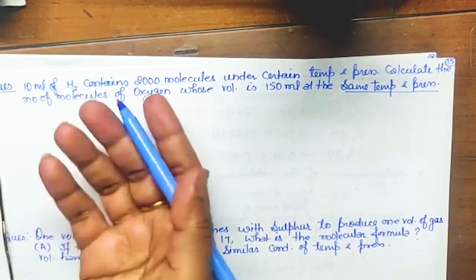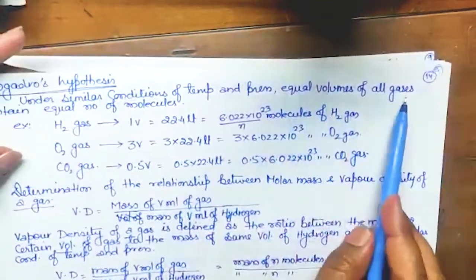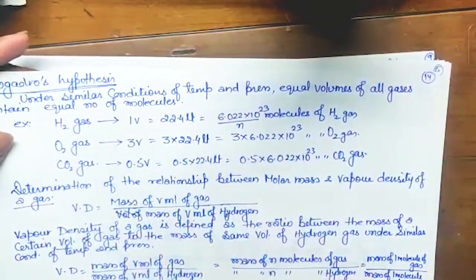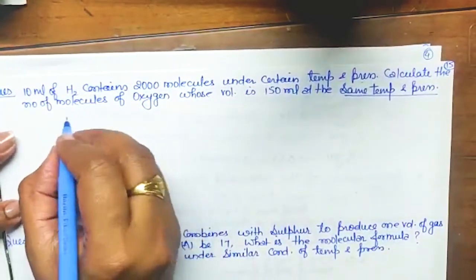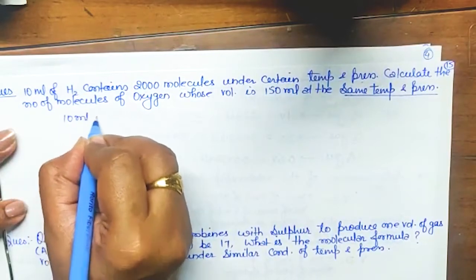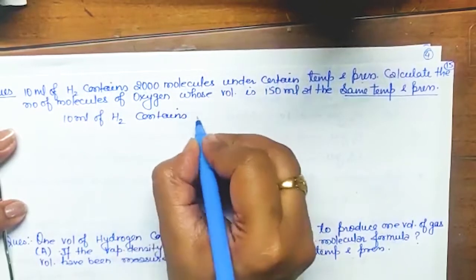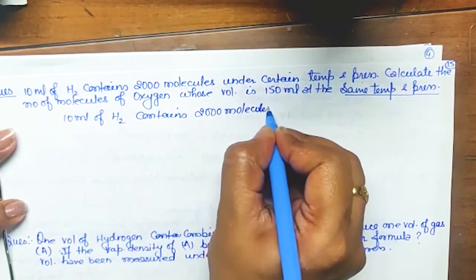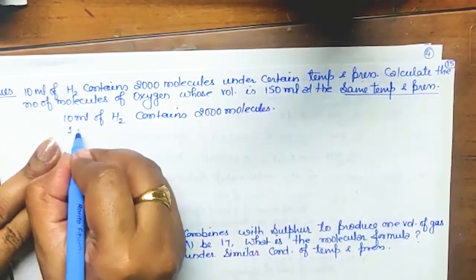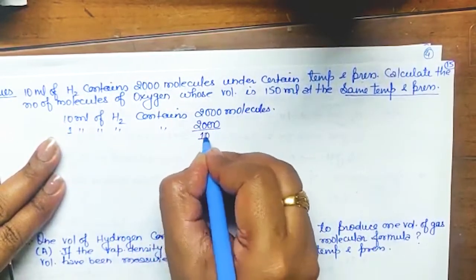Accordingly, Avogadro hypothesis says that at the same condition of temperature and pressure, equal volumes of all gases contain equal number of molecules, isn't it? So you can do it in this way: 10 ml of H2 contains 2000 molecules. Yes. So what will be for 1 ml of H2? It will be 2000 upon 10 molecules, isn't it?